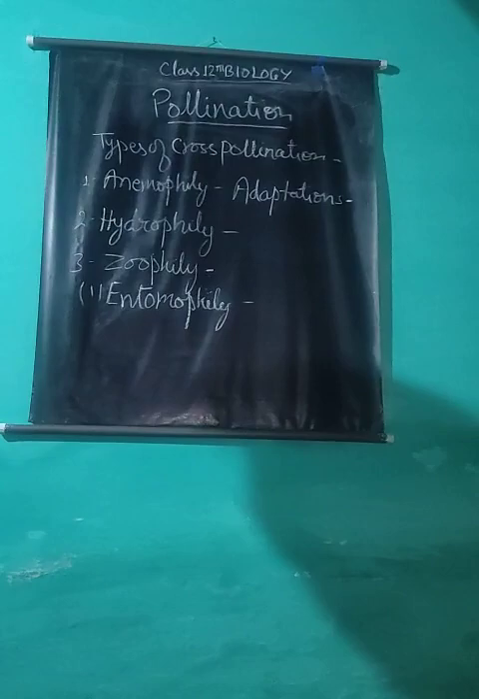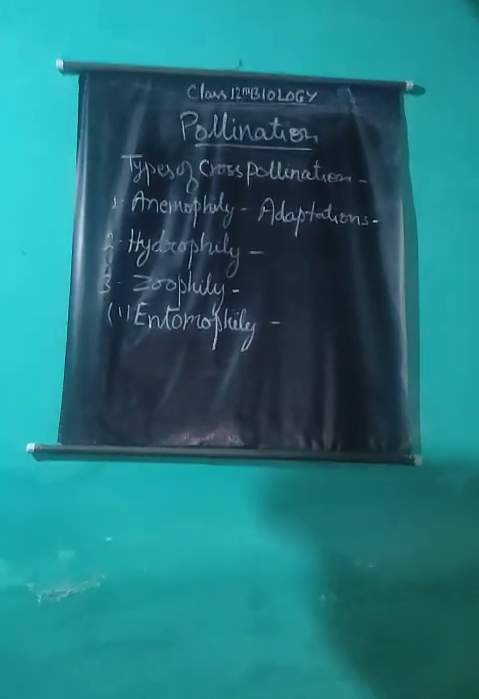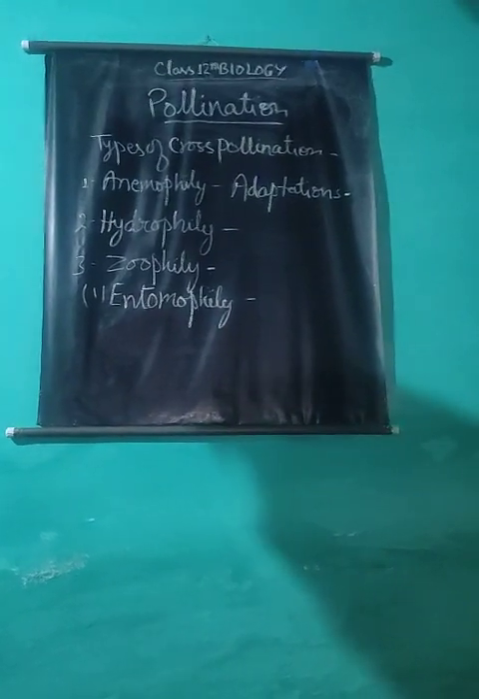When flowers are pollinated by means of insects, the phenomenon is called entomophily. Chief pollinating insects are bees, butterflies, moths, flies, and beetles. This is the most common method of pollination in plants. As per an estimate, about 80% of angiospermic plants are insect pollinated.